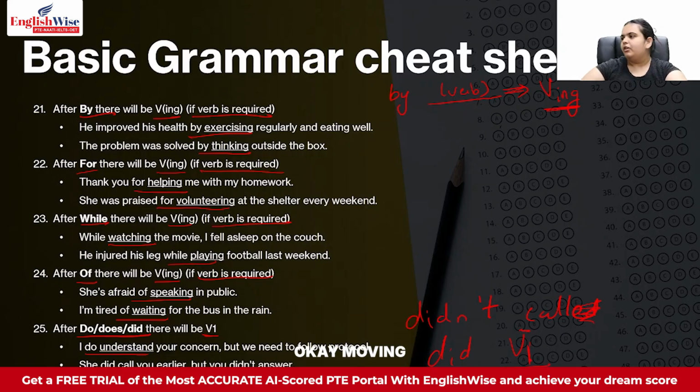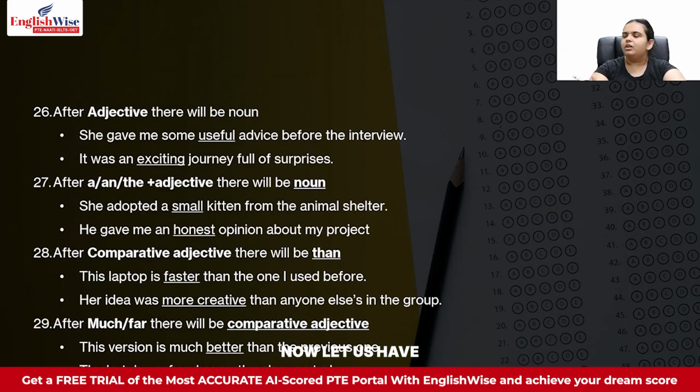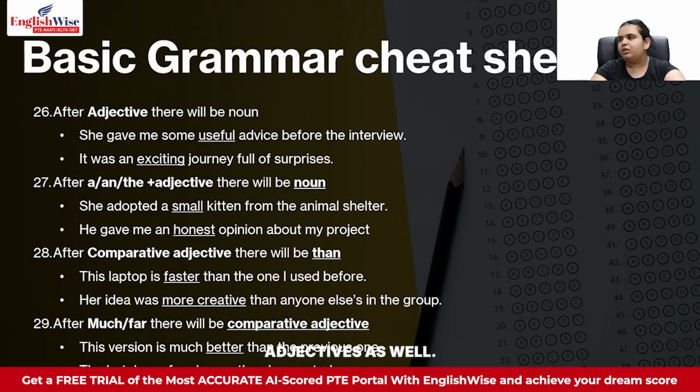Okay. Moving forward, now let us have some rules of adjectives as well. So after an adjective, there will always be a noun. After an adjective, there is always going to be a noun because that is how English works. As we know, adjectives are the descriptions of nouns. That is why we always put adjective before the noun.